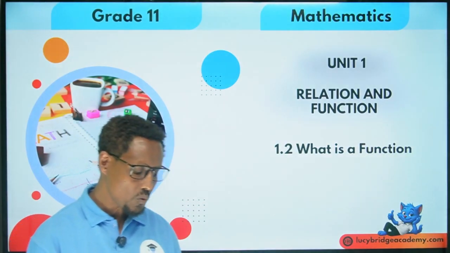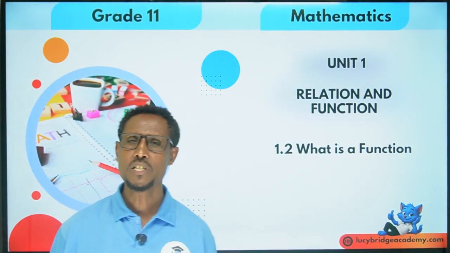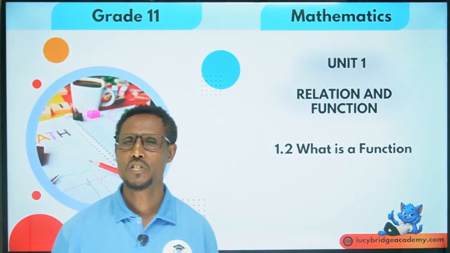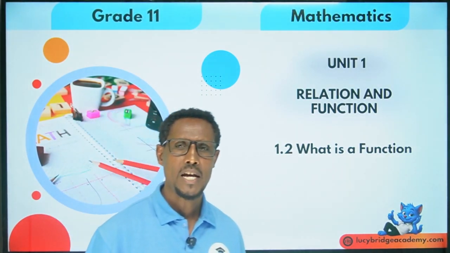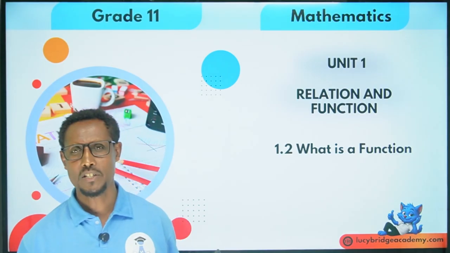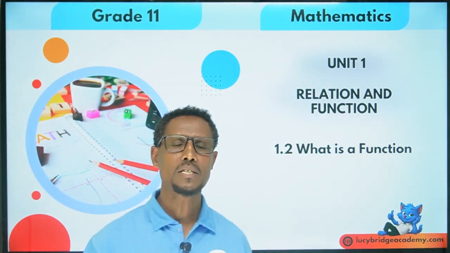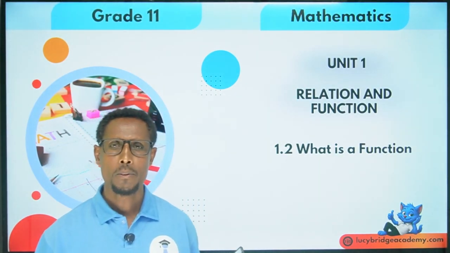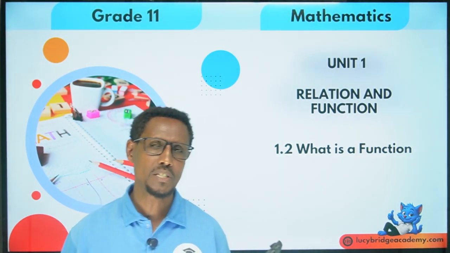Okay, what is a function? As we have discussed about relation in the previous video, we know that a relation is a set of ordered pairs. A function is a relation, a special type of relation. That means no two ordered pairs in the relation have the same first element.